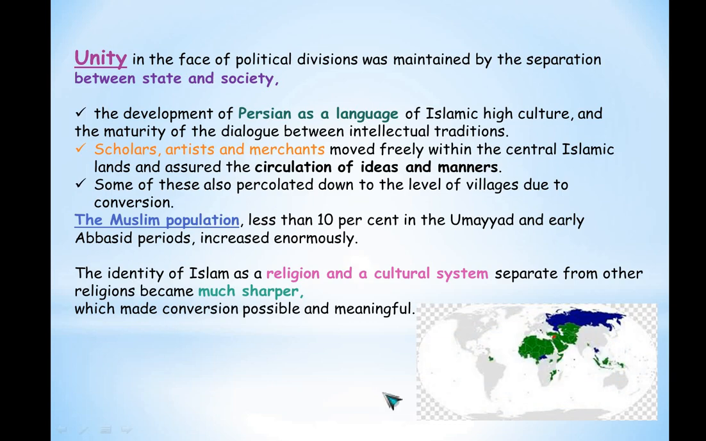Now look at the population of the Muslims. It had increased enormously in the world, shown as the green section in this particular map.